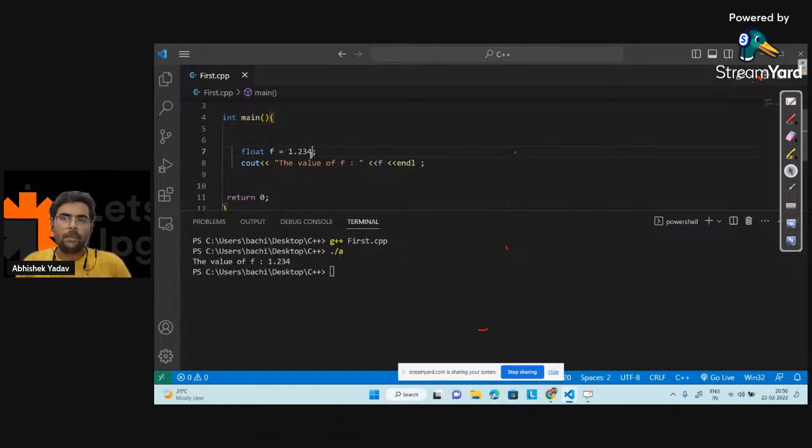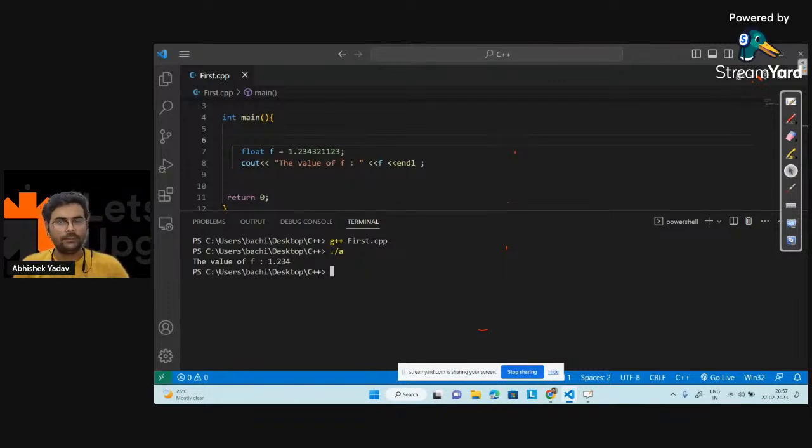Now let's try to increase the decimal digits, 321123. Now how many digits do I have? More than 6 digits, right? Let's save the code, compile the code and see. Guys, what output will I get? Please write in the chat if you know about float.